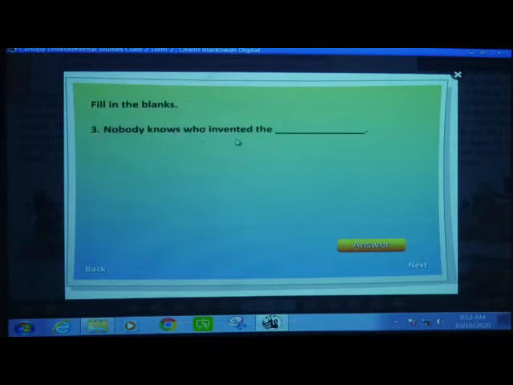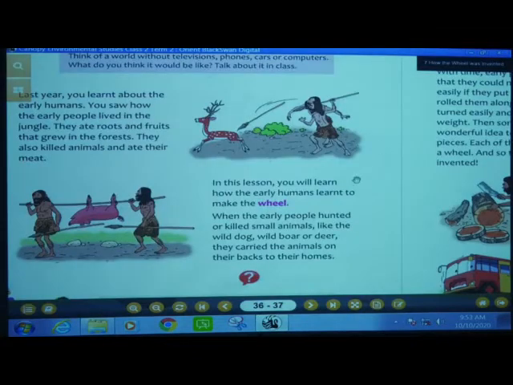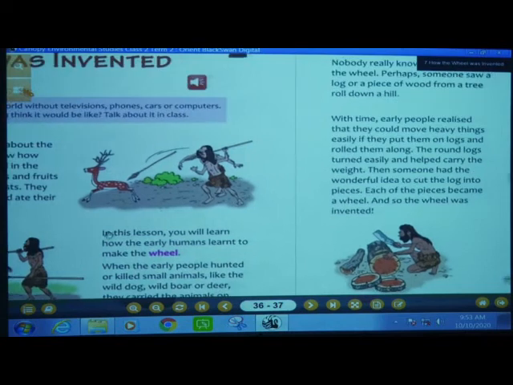Then nobody knows who invented the wheel, W-H-E-E-L, wheel. Early humans found it difficult to carry or drag dash animals, that is large animals. Early humans found it difficult to carry or drag large animals. Okay, now we shall see the next part.